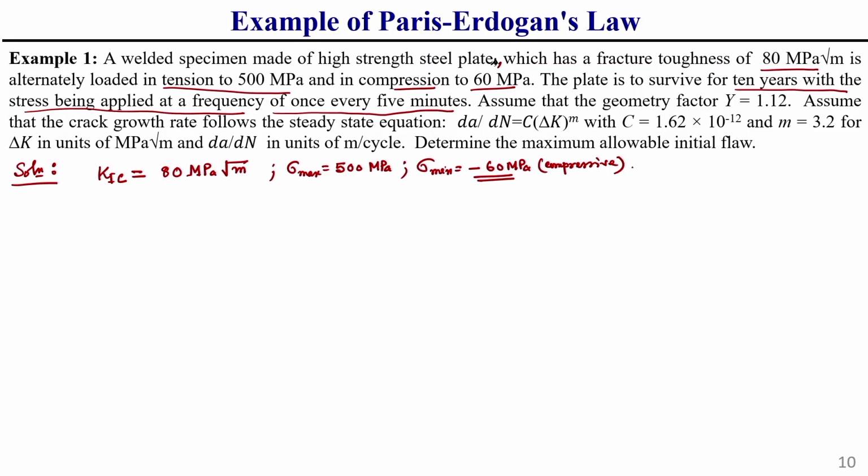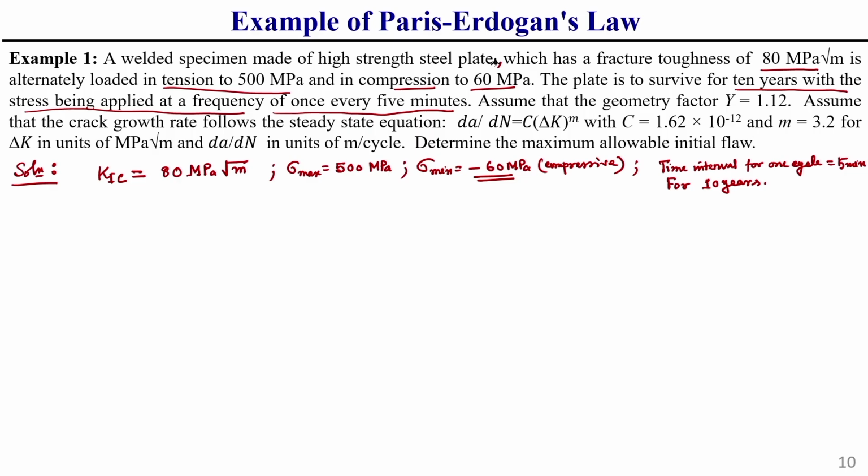So, what are the things given? Here, the time interval for one cycle is equal to 5 minutes, and this welded plate needs to be designed for 10 years, this you should keep in mind.